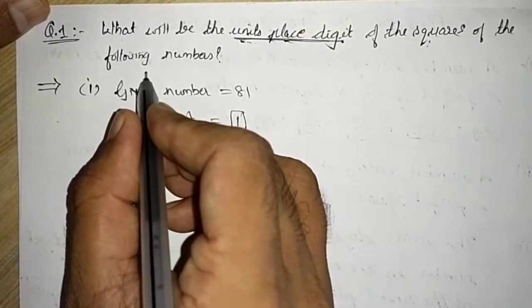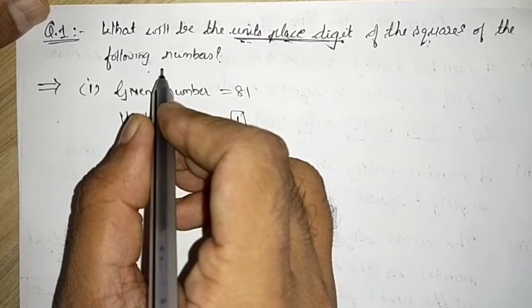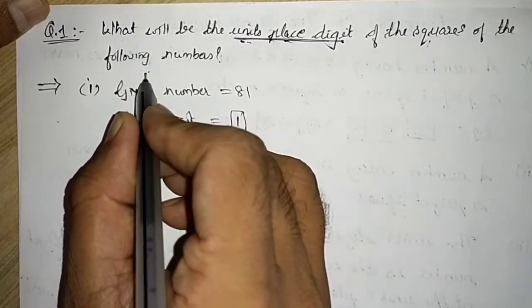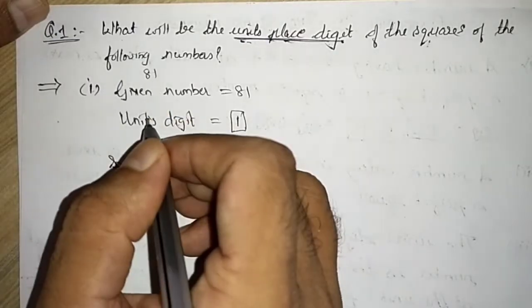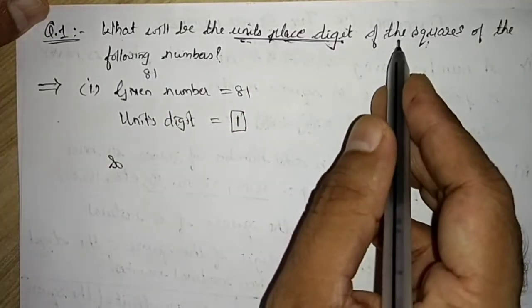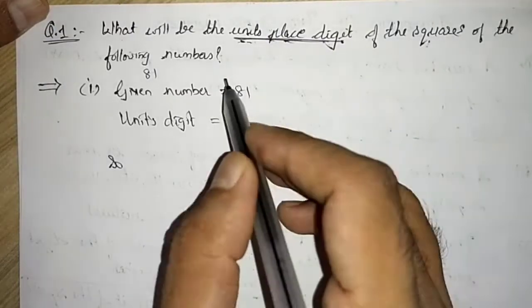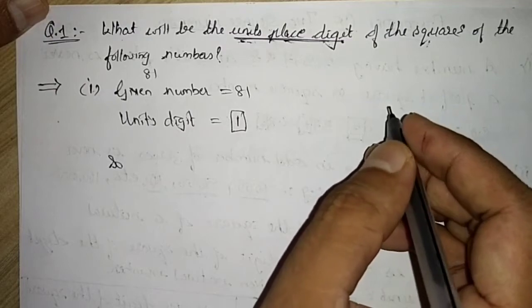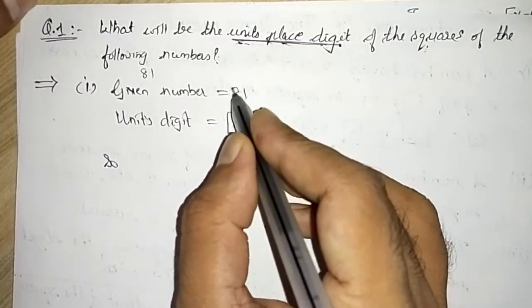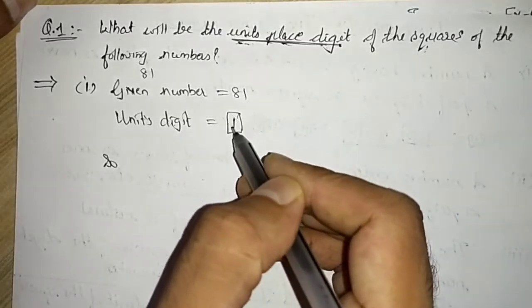They have given us 10 parts. Each part has a number. First number is 81. We have to tell what will be the units place digit after squaring this 81.